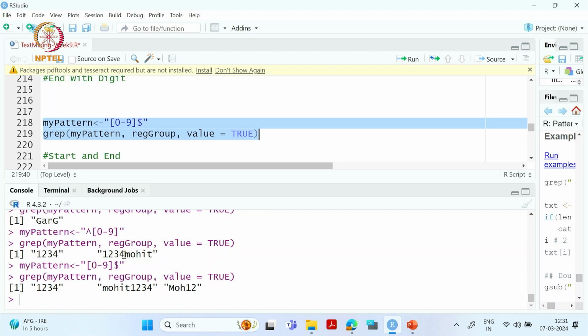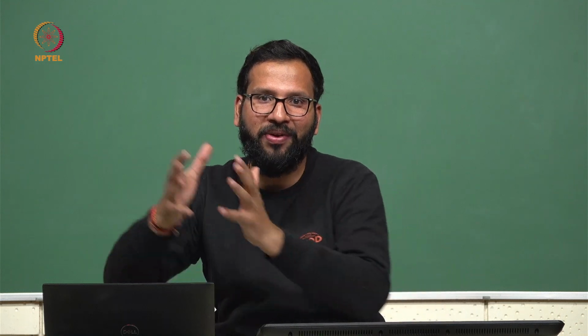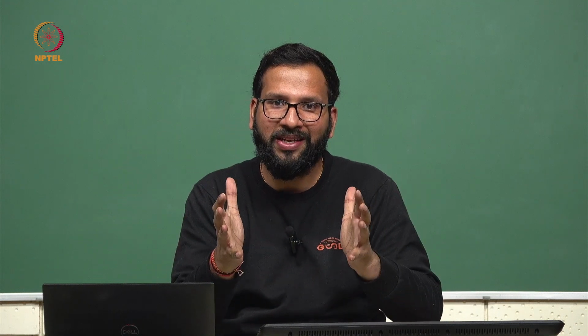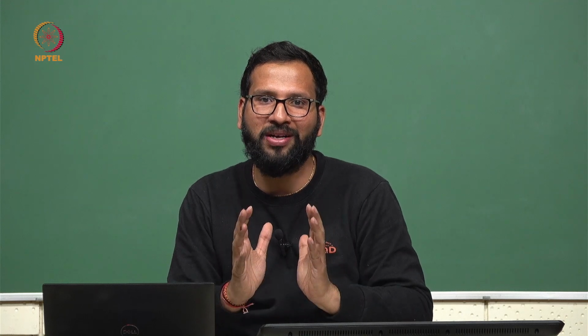Here it was starting with a digit, but here we have words which have a digit at the end. Now if we want words starting and ending with a digit, how do we do that? We put the caret symbol, then our condition 0 to 9, and then the dollar symbol. Our focus is that it should start with a digit and end with a digit. In between, anything can come. Our focus is this only.